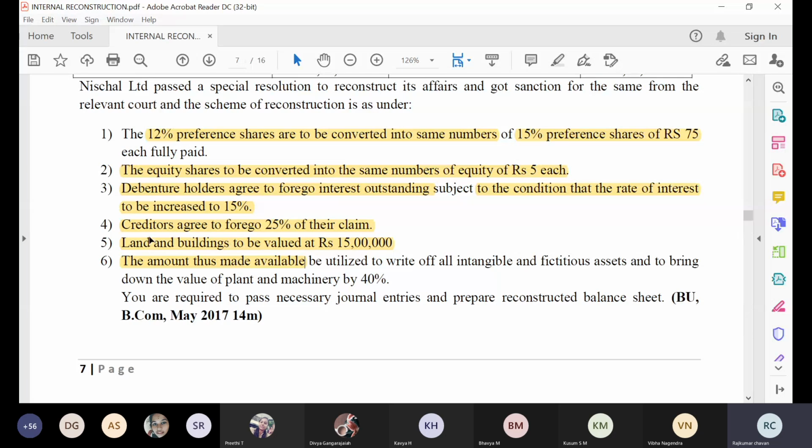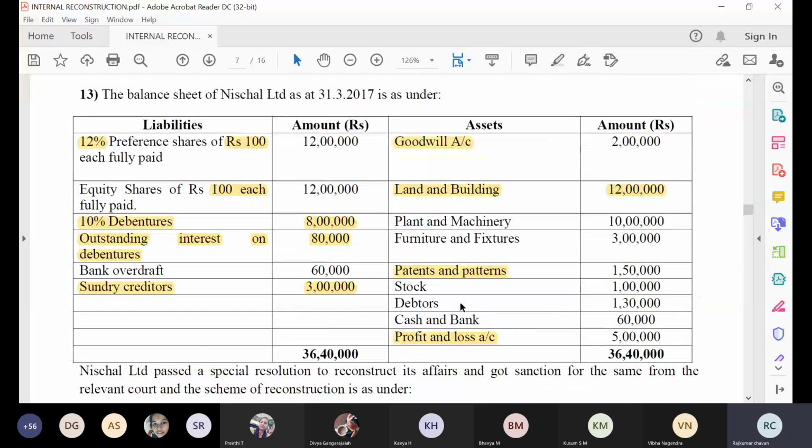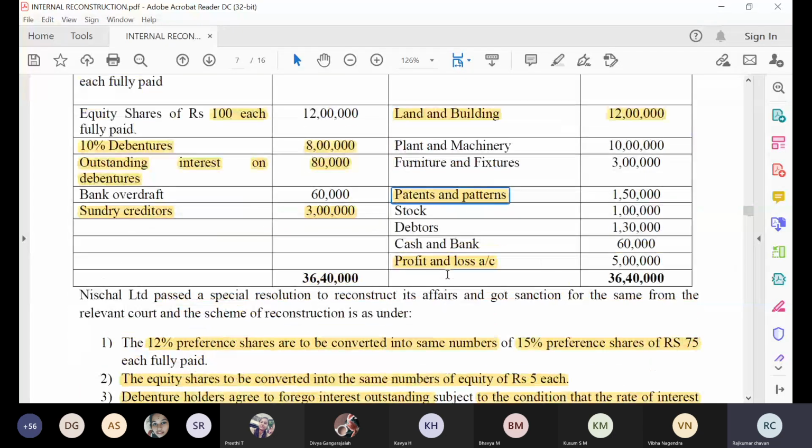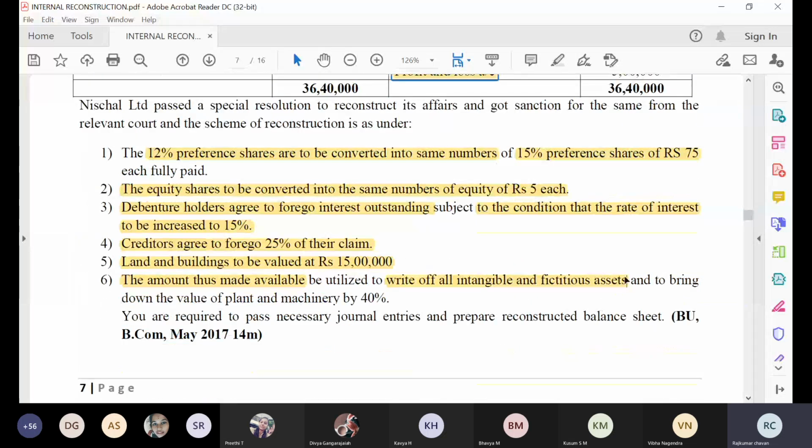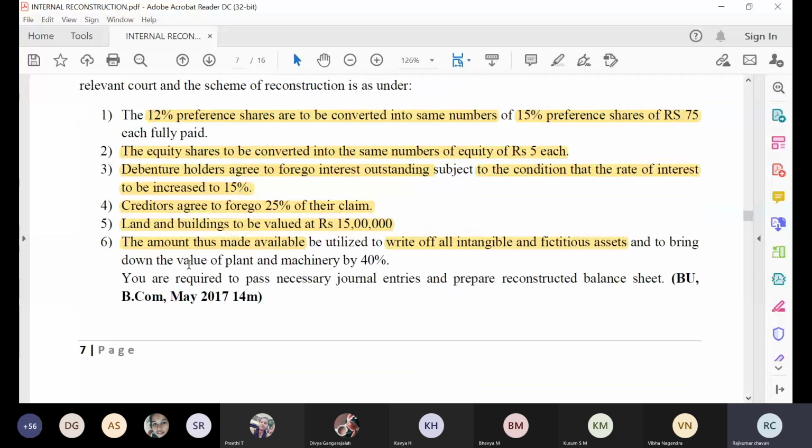If there is any amount available in the capital reduction account, it must be used to write off all the intangible and fictitious assets. Intangible means goodwill as well as patent, and fictitious asset means my profit and loss account. Then, and to bring down the value of plant and machinery by 40%.